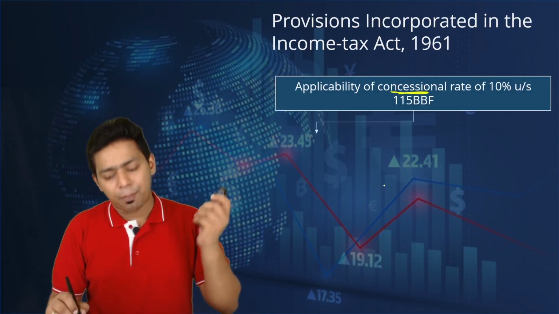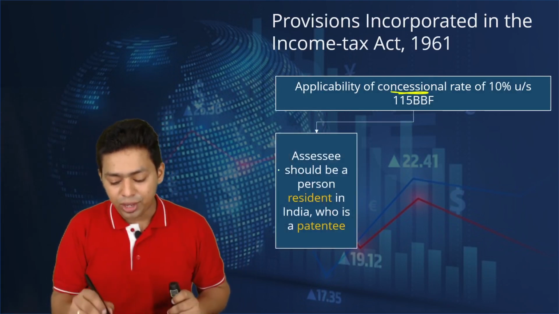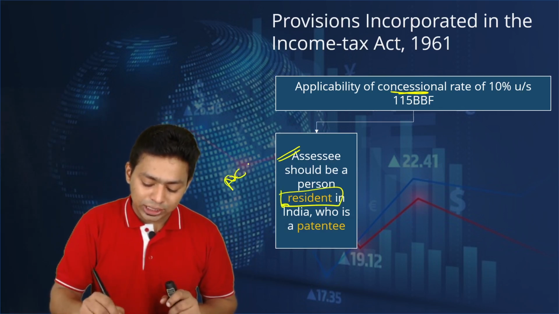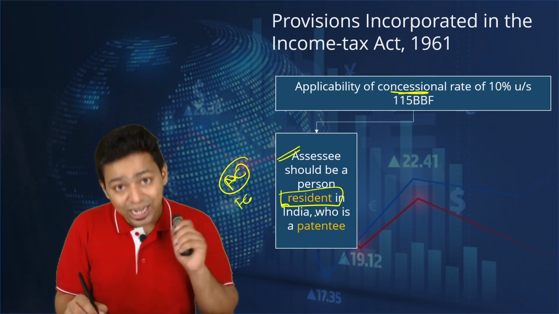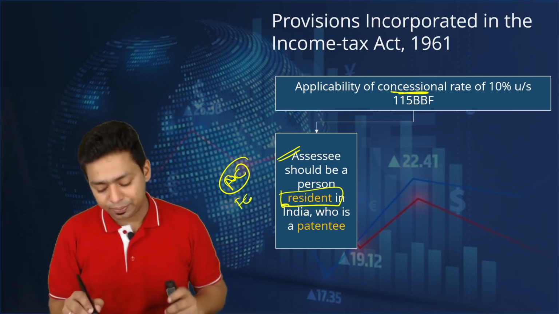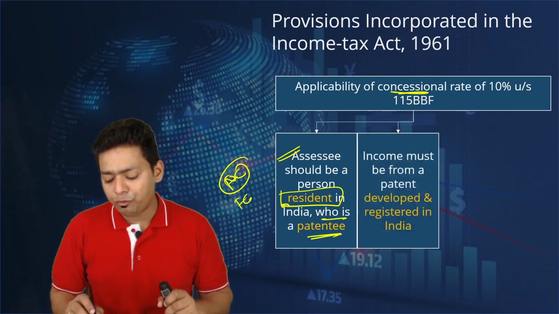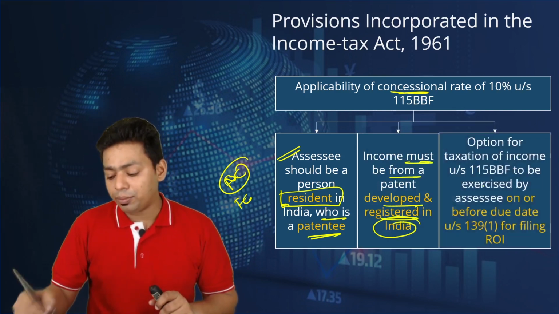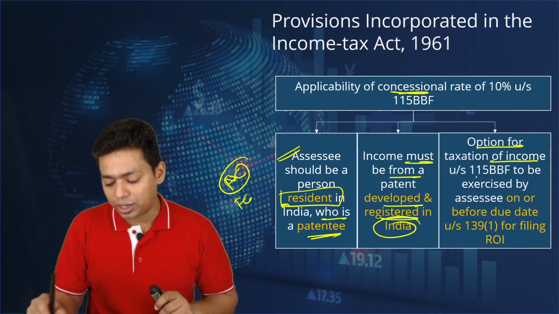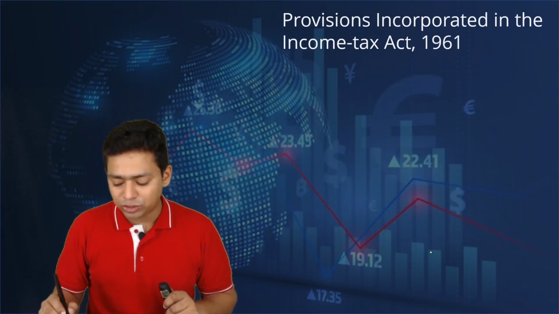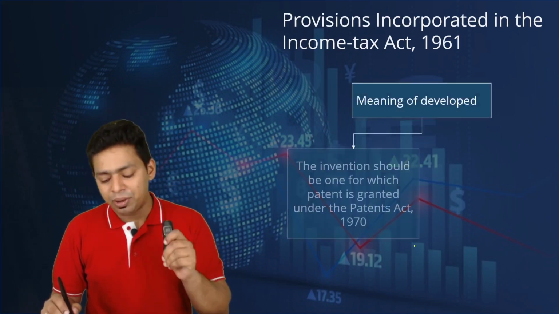The concessional rate under Section 115BBF applies only if the assessee is a person resident in India. It can be a foreign citizen or a foreign company, but it should be resident in India, meaning he should stay in India or effective management should be in India. Who is the patentee? Secondly, very important, income must be from a patent developed and registered in India. And the option of taxation under Section 115BBF is to be exercised by the assessee on or before the due date.